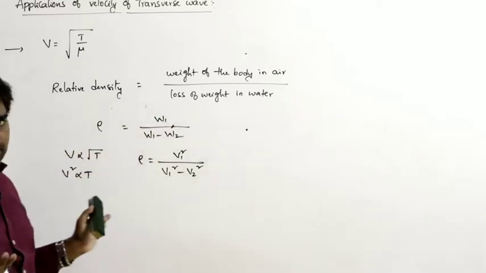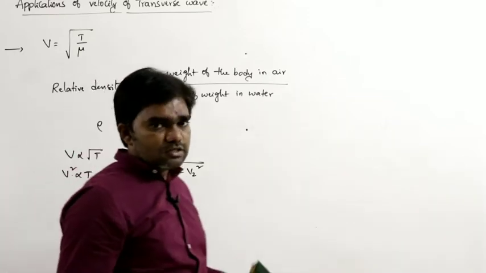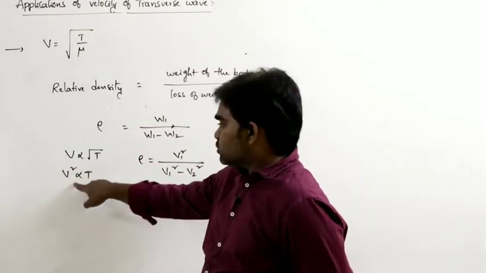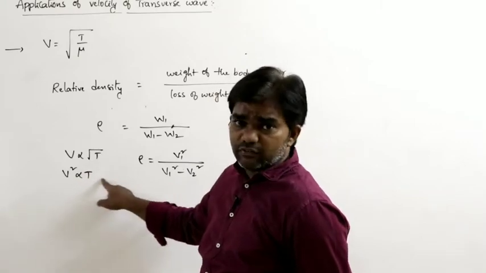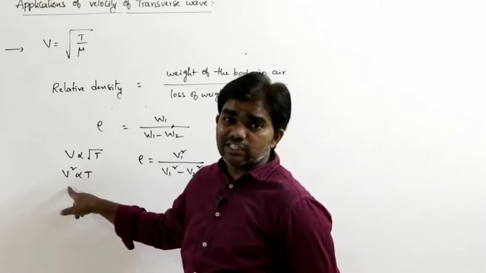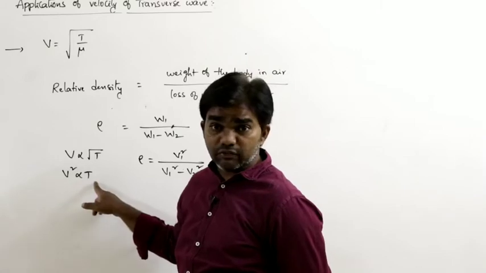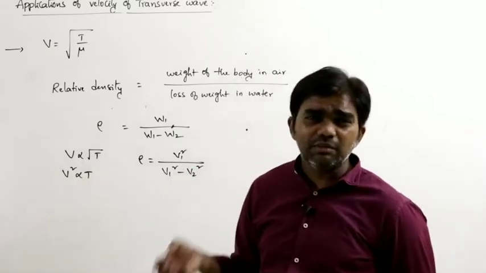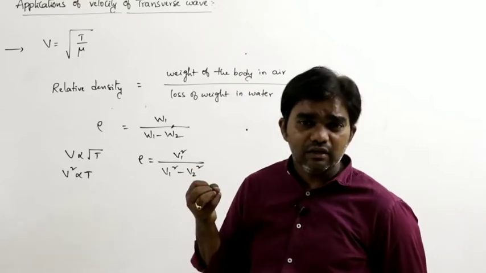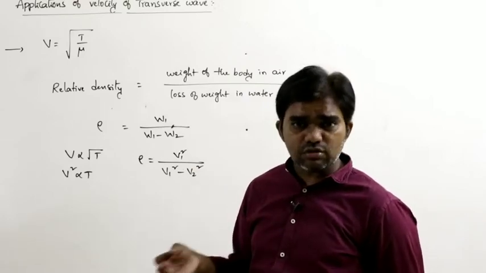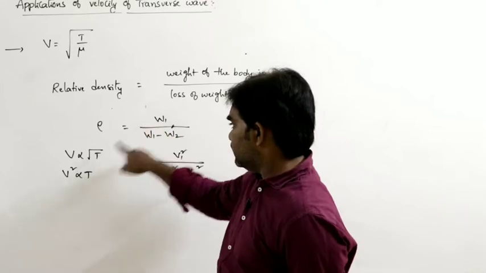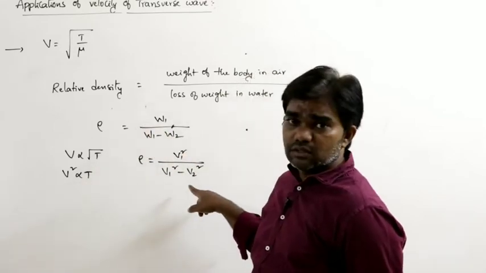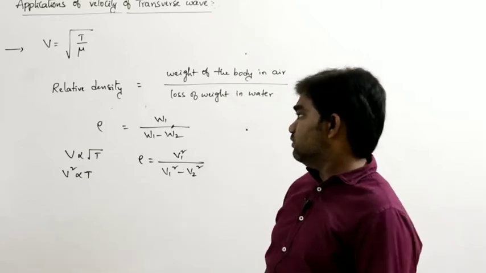So this is the concept based on mechanical properties of fluids. So here V proportional to root T or V square proportional to T. In place of T we can substitute V square. T is nothing but tension. Tension is nothing but force or weight. Here I am considering weight. So in place of weight we are substituting V1 square minus V2 square.